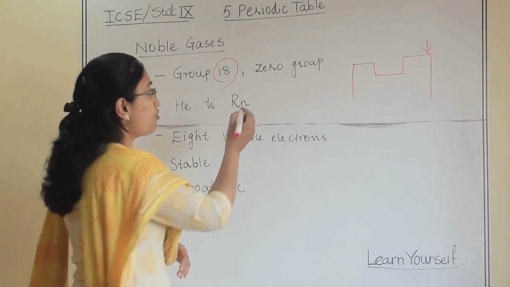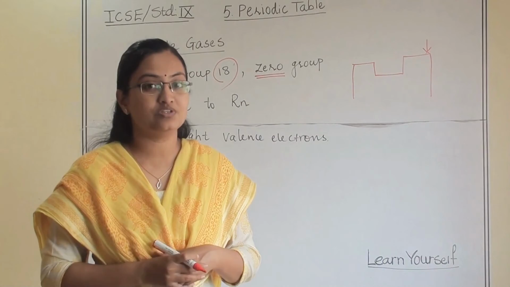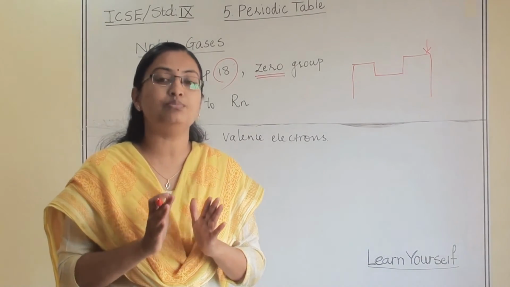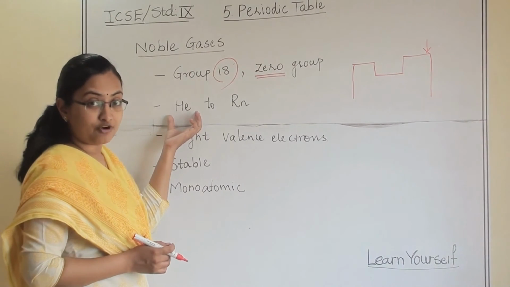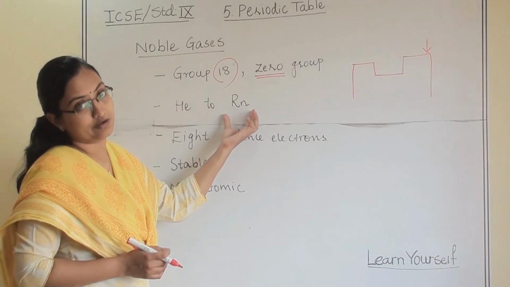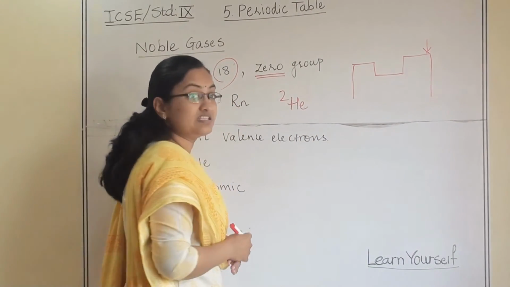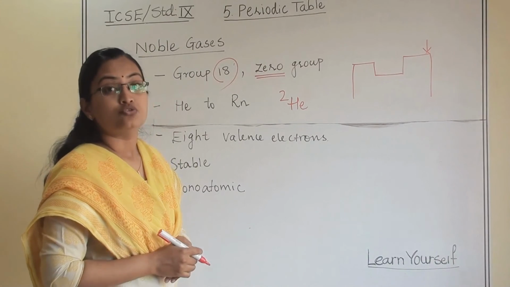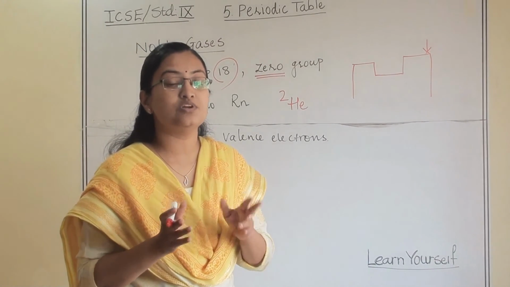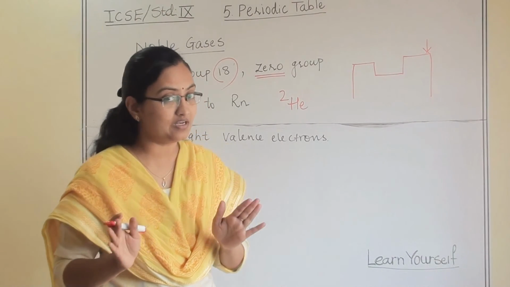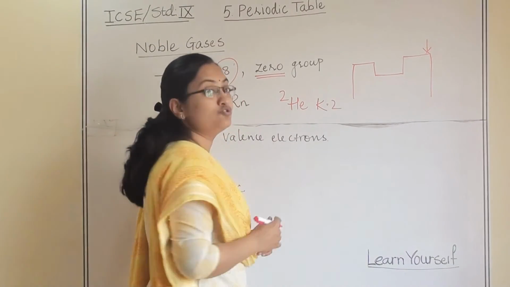They are also called zero group elements because their valency is 0. Their outermost shell is completely filled. These elements start from helium and go up to radon. Helium is the first element. Its atomic number is 2. Helium is the only element in which the outermost shell is filled with 2 electrons and is completely filled. The K shell is completely filled with 2 electrons.